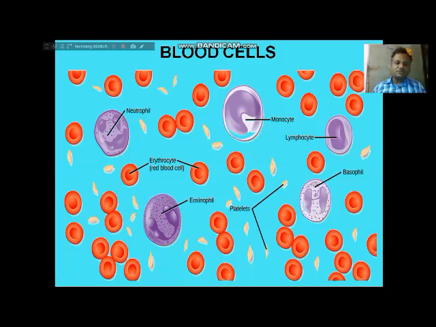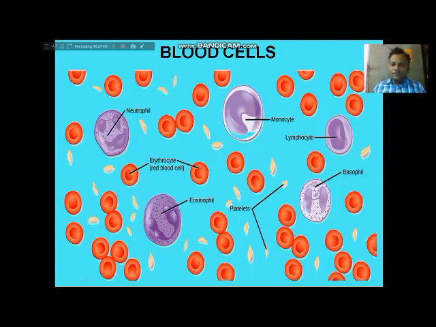Okay, and coming to the second type, agranulocytes. In agranulocytes, these two are monocytes and lymphocytes. They are also nucleated. That means the basic difference is that all white blood cells are nucleated cells, meaning the cells have a nucleus. Red blood cells do not contain a nucleus.